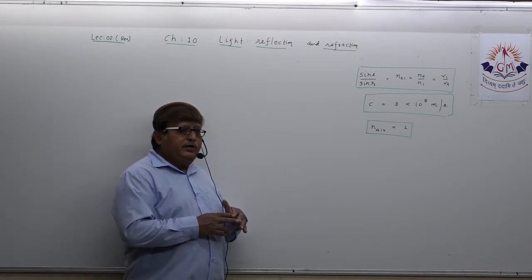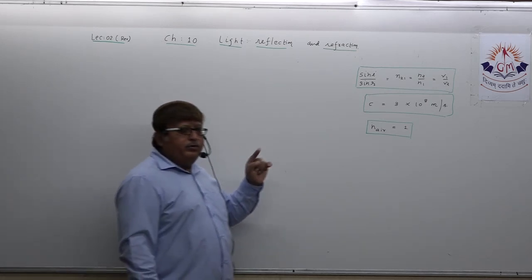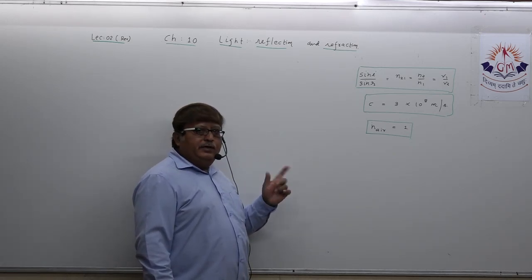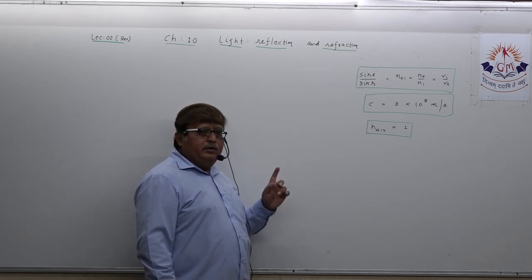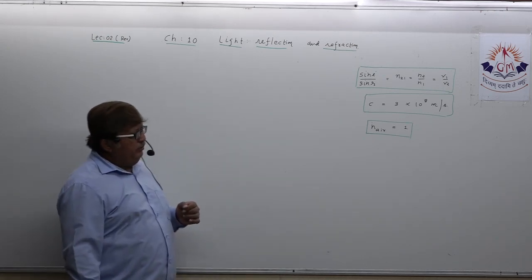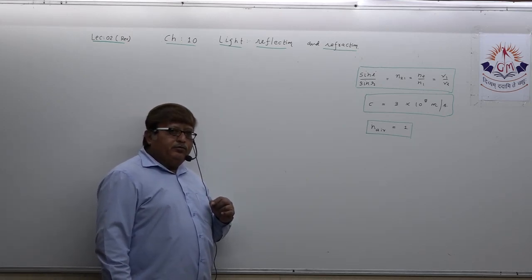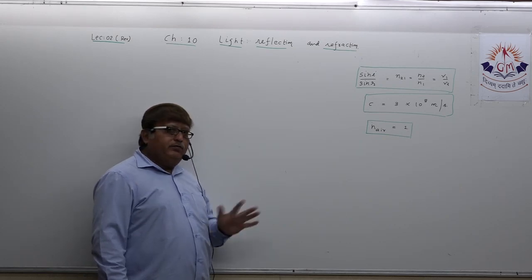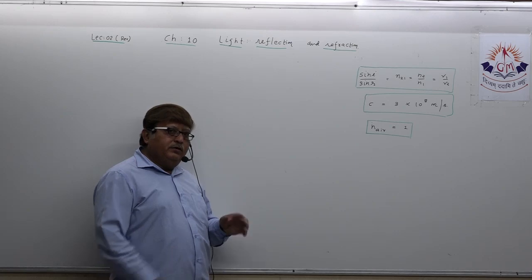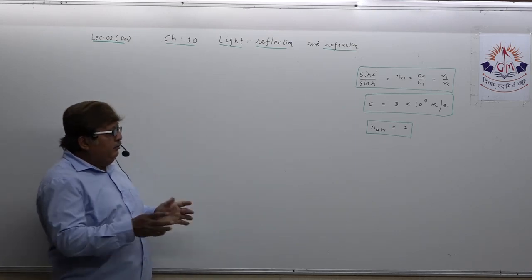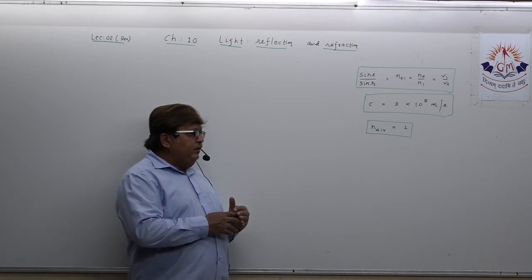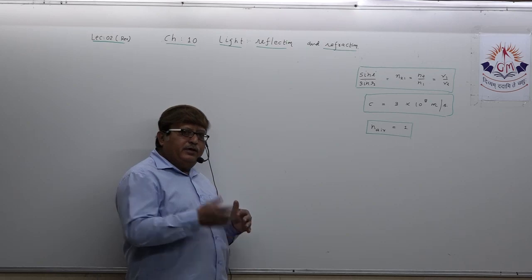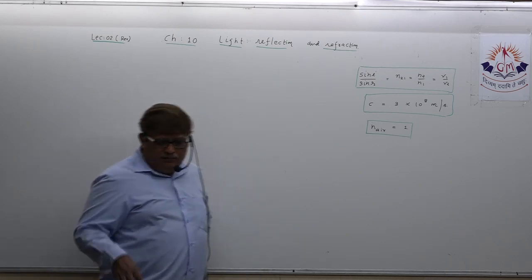Sin i upon sin r equals N2 upon N1 equals V1 upon V2. C, that's the velocity of light in air, 3 into 10 raised to 8 meter per second, and the absolute refractive index of air is final, that is 1. Understand? Right? Somewhere in your textbook the question is also like this, that we will discuss in our numerical revision session.